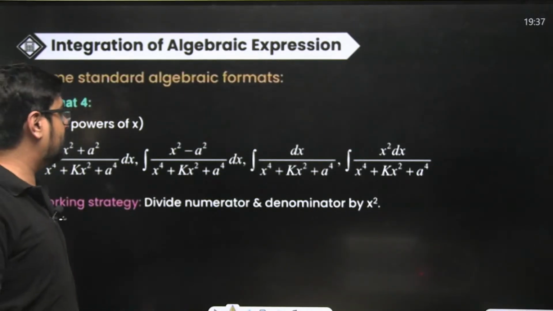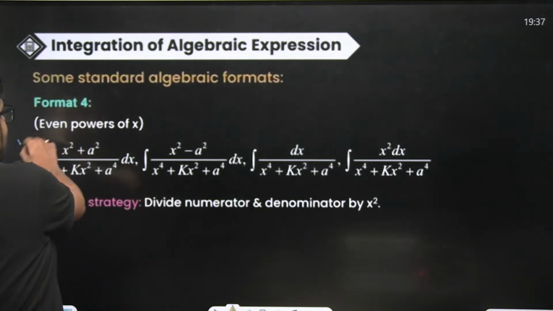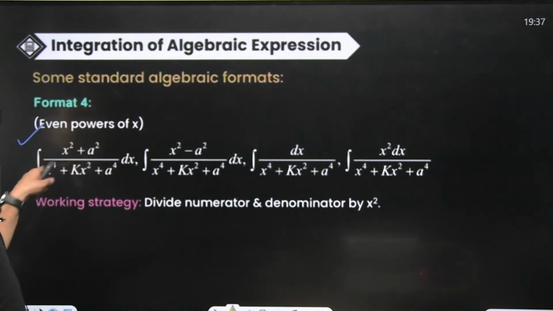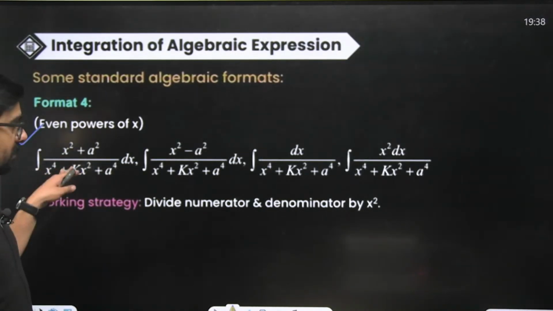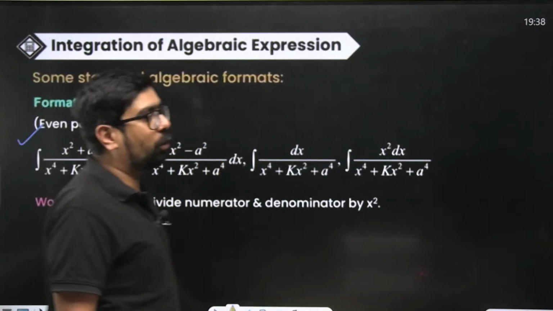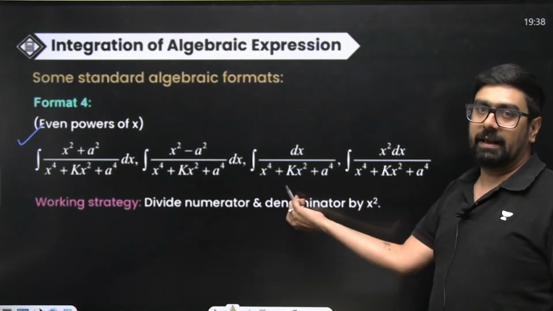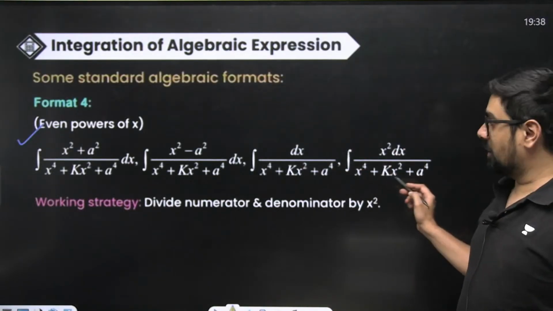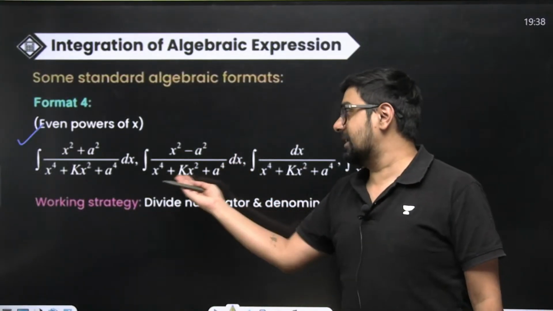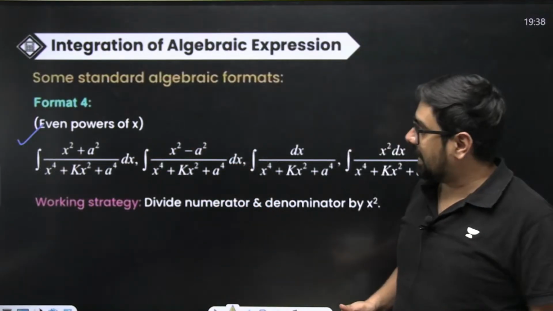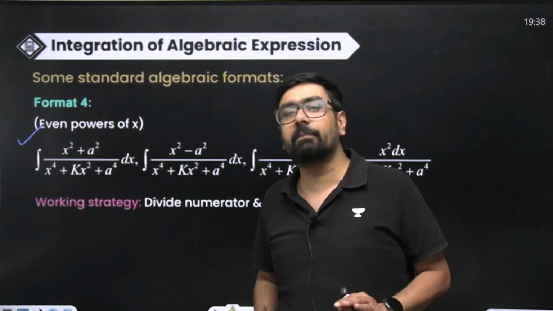Now, format number 4. Whenever you have quadratic with even powers. For example, x square plus a square, and here also even power. Numerator and denominator both are having even power. Even power means power can also be 0. And here power 4. This can be x square minus a square to the power 4, or x square plus a square to the power 4. Even power format, that means numerator and denominator both have even powers.